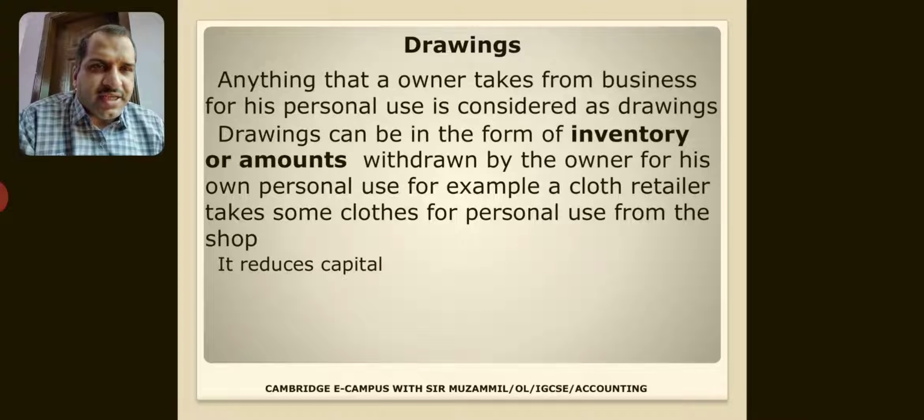Drawings. Is it also a very important thing in the business? Anything that an owner takes from the business for his personal use is considered as drawings. Drawings can be in the form of inventory or cash or amount withdrawn by the owner for his own personal use. For example, a cloth retailer takes some clothes for personal use from the shop. So drawings always reduce capital.